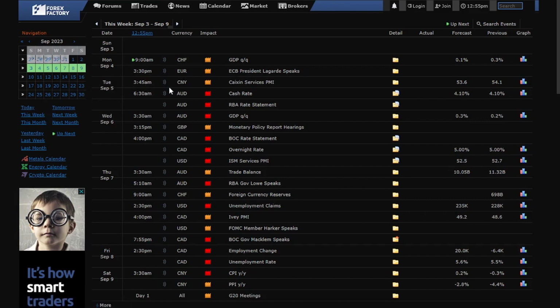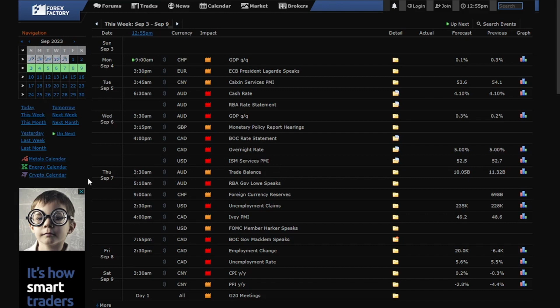On Tuesday, at 6:30 a.m., we have the AUD RBA rate statement. On Wednesday, at 3:30 a.m., we have AUD GDP, and at 3:15 we have the GBP monetary policy report hearing, which is a medium impact expected. At 4 p.m. we have the CAD Bank of Canada rate statement and overnight rate. Also at 4 p.m. we have USD ISM services PMI.